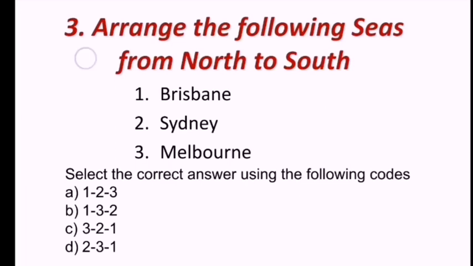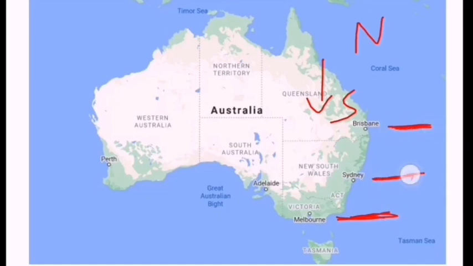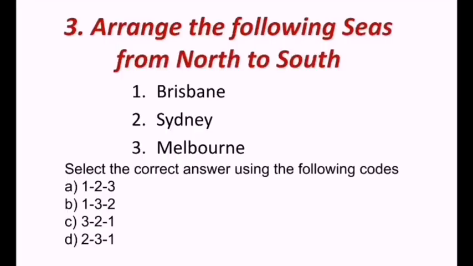Next question reads, arrange the following seas from north to south. Brisbane, Sydney and Melbourne. Look at the map. Brisbane is here, Sydney is here, Melbourne is here. So north to south side. Brisbane is first, Sydney is second, Melbourne is third. So 1, 2, 3 is the correct answer for this question.